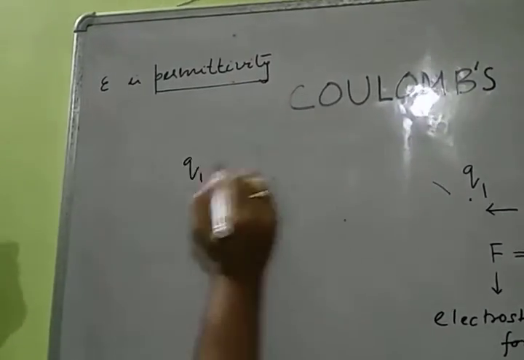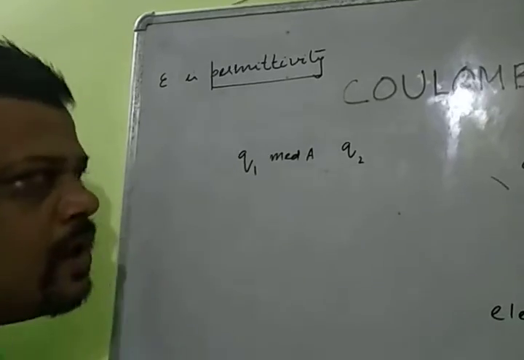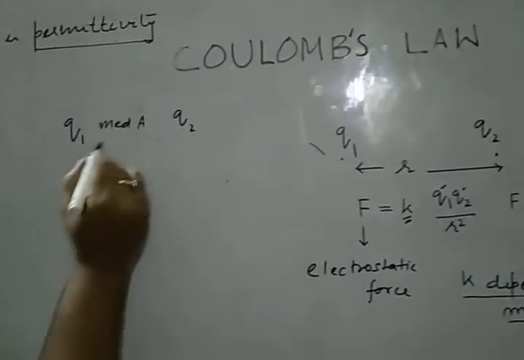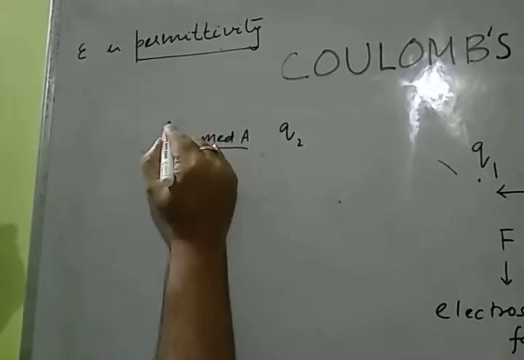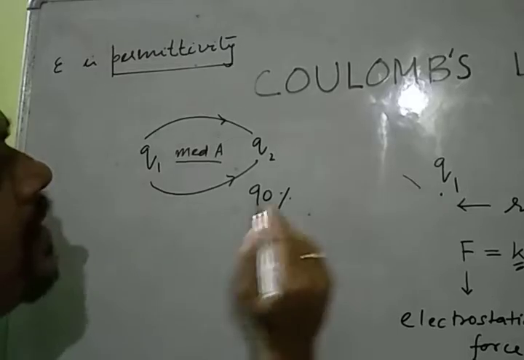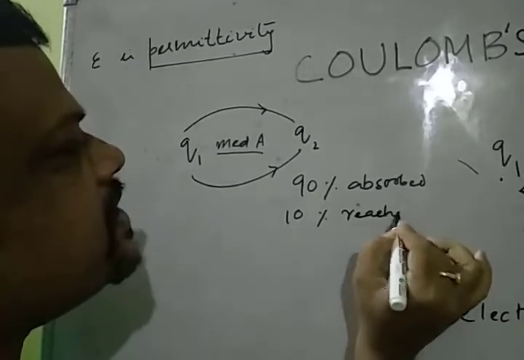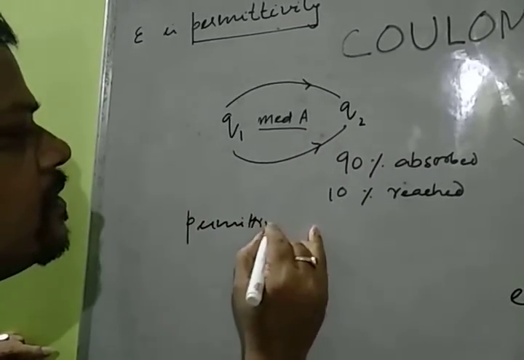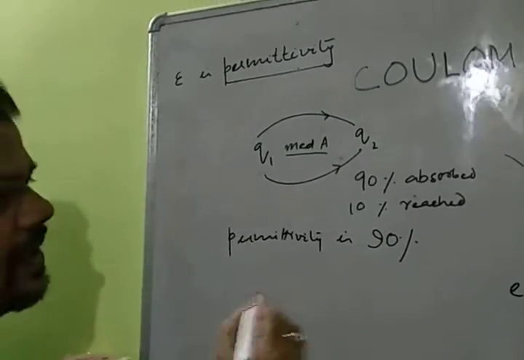Suppose Q1 and Q2, both charges, are separated by a medium, say medium A. As I said earlier, K depends on the medium. If there is an electric field, which will be discussed later, suppose 90% is absorbed by the medium and the remaining 10% reaches from Q1 to Q2. In that case, permittivity is 90%.